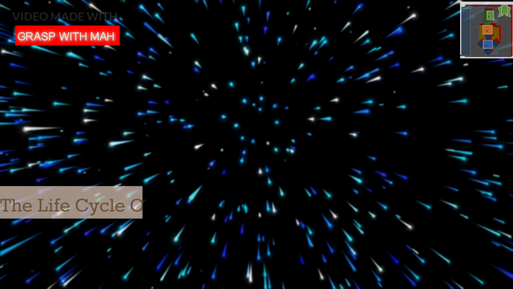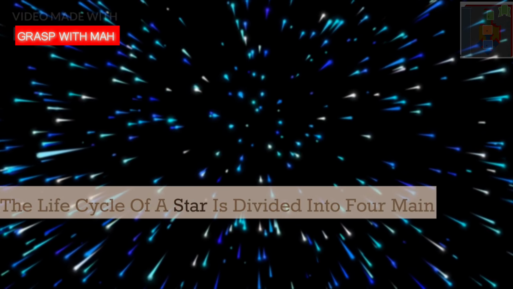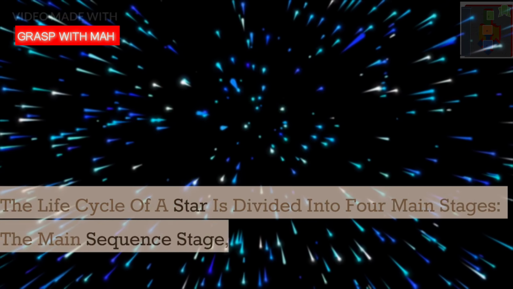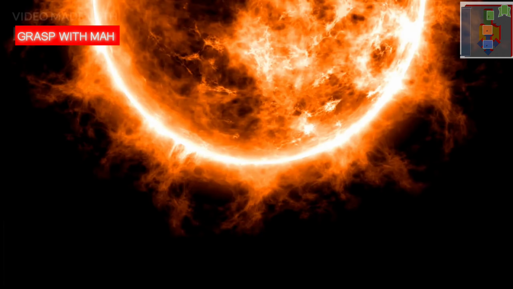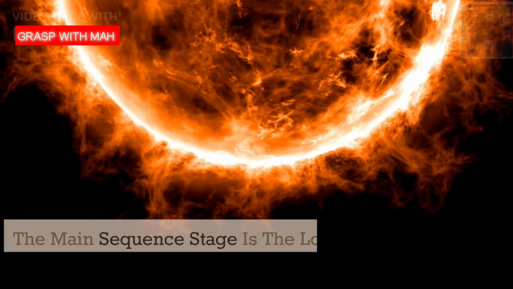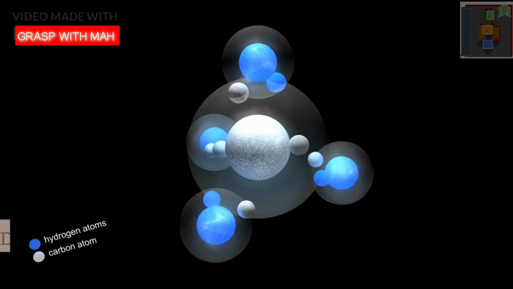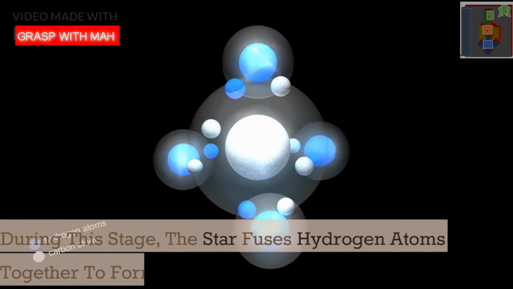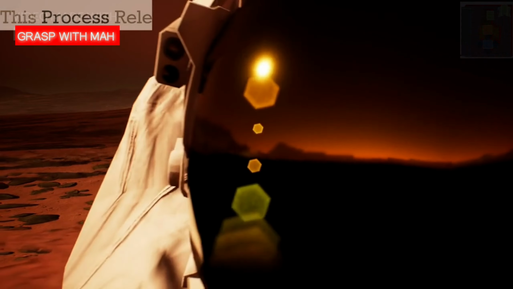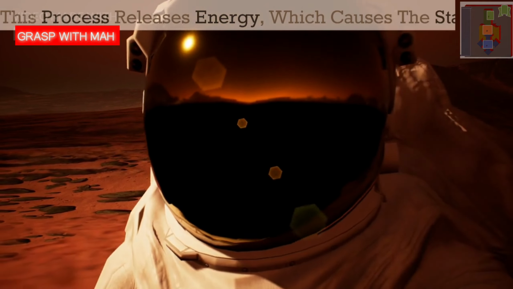The life cycle of a star is divided into four main stages: the main sequence stage, the giant stage, the supernova stage, and the white dwarf stage. The main sequence stage is the longest stage in a star's life. During this stage, the star fuses hydrogen atoms together to form helium atoms. This process releases energy, which causes the star to shine.